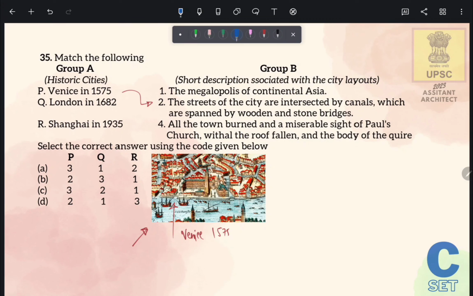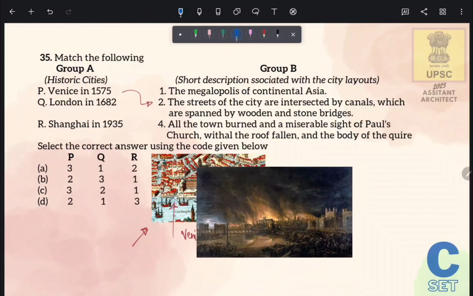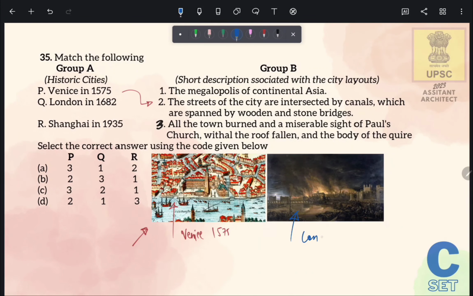stone bridges. Statement Q is London in 1682. So during 1662 there was a fire breakout in London, and because of this almost half of the London city was burned. So this was the scenario of London in 1682. Therefore London in 1682 matches with the third statement, all the town burned and a miserable sight of Paul's Church.